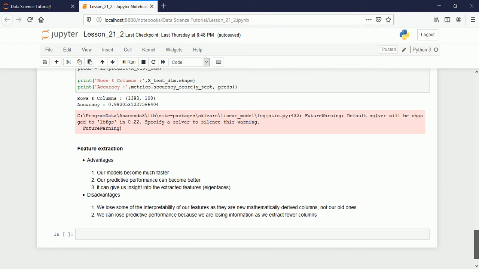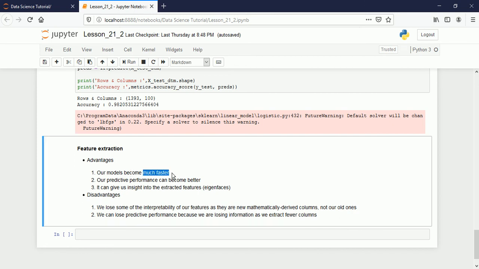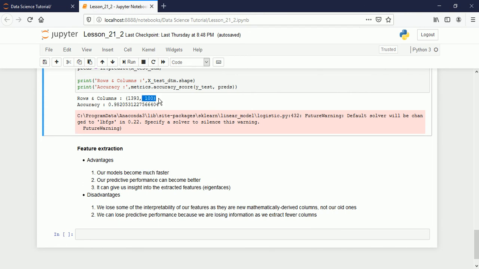Okay, then let's talk about feature extraction and its advantages. So what is the advantage? The first advantage is that our models become much faster. I hope you understood what I'm talking about, because here, how many columns are there? Only 100, but still we are getting the same accuracy.